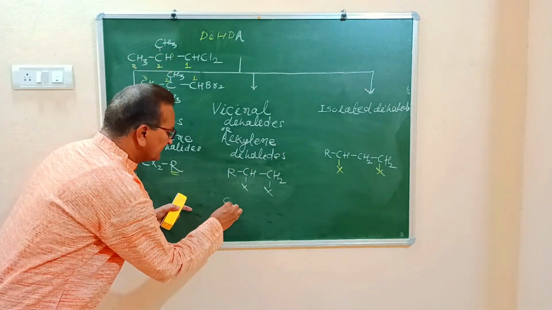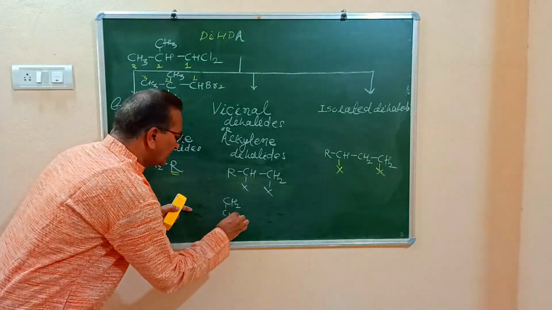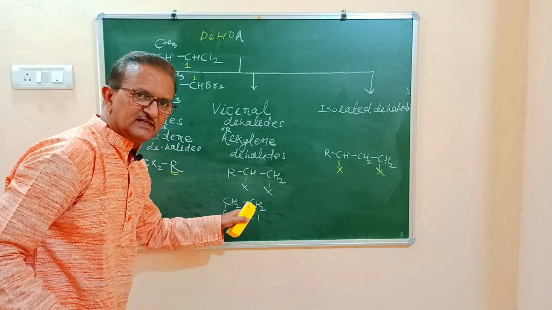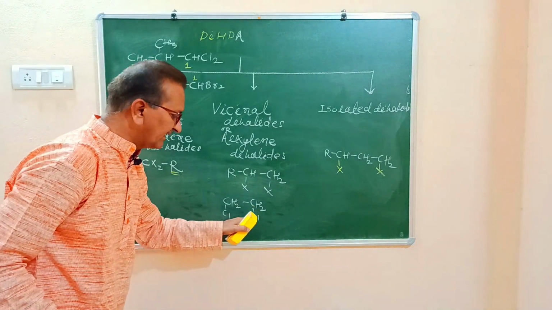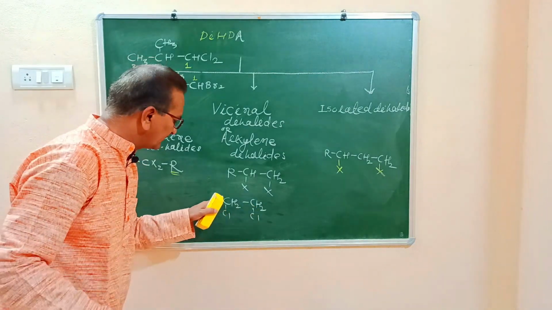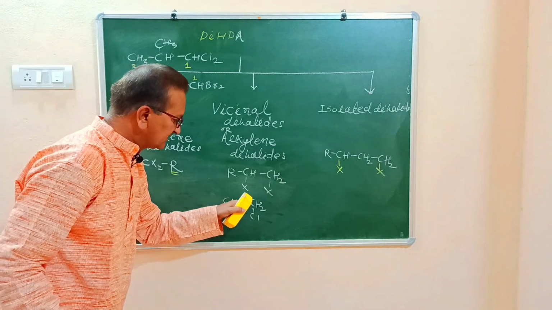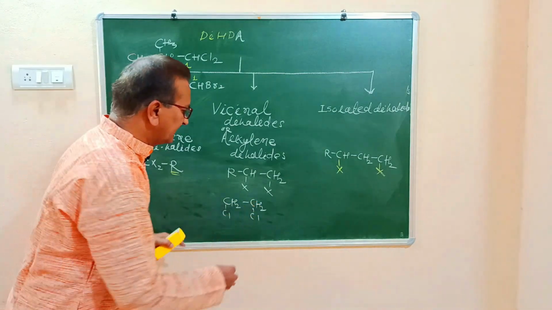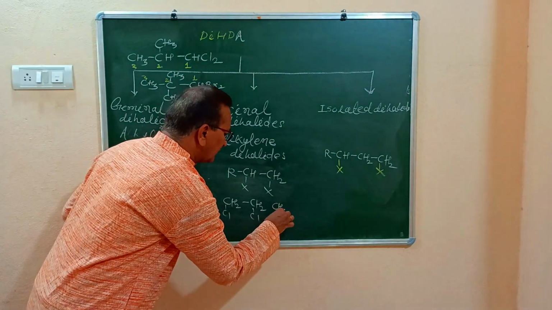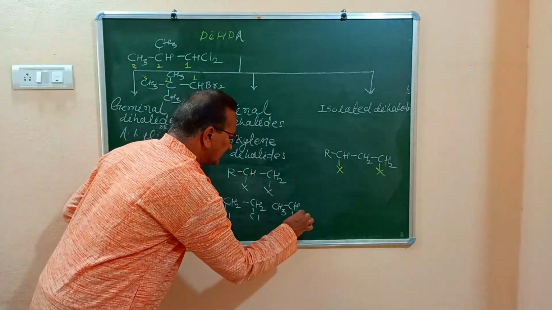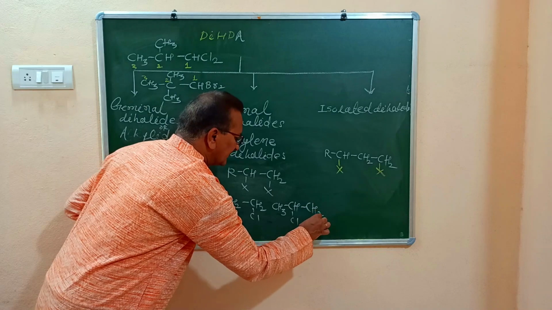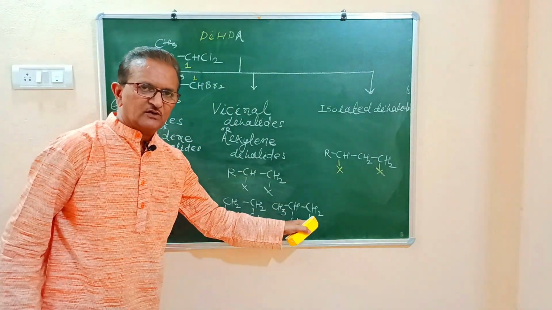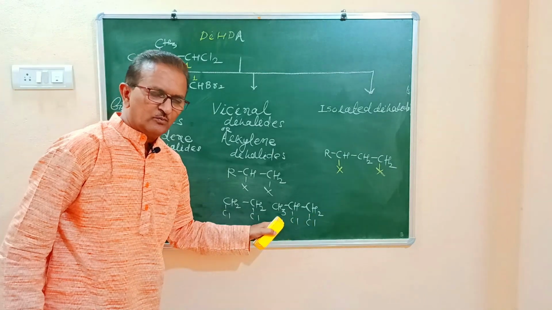Now let us see an example. First example, we'll write CH2Cl-CH2Cl. Name of this compound is ethylene dichloride or 1,2-dichloroethane, since one of the chlorine atoms is bonded to carbon number 1, the second one is bonded to carbon number 2: 1,2-dichloroethane. CH3-CHCl-CH2Cl. This compound is called propylene dichloride or 1,2-dichloropropane.